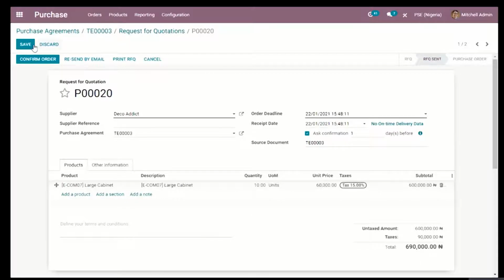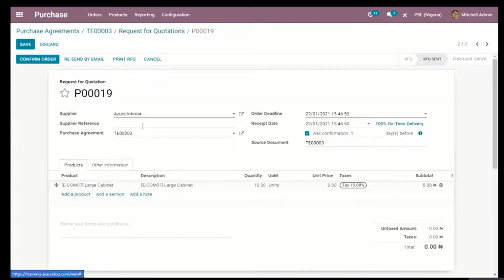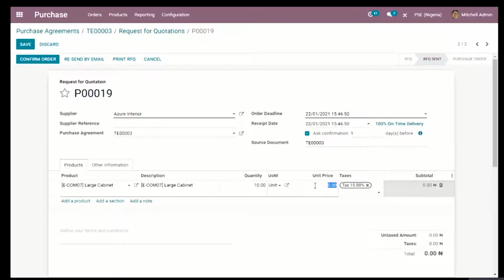I'm going to save that. And for Azure Interior, I say probably they said their unit price is 63,000 naira. Now I'm going to save this.